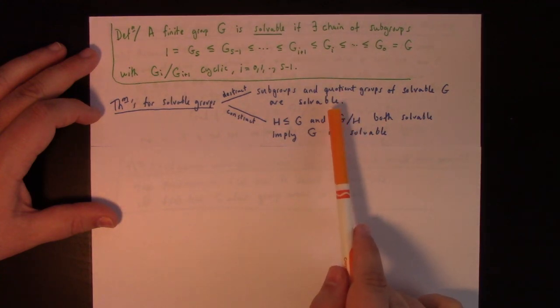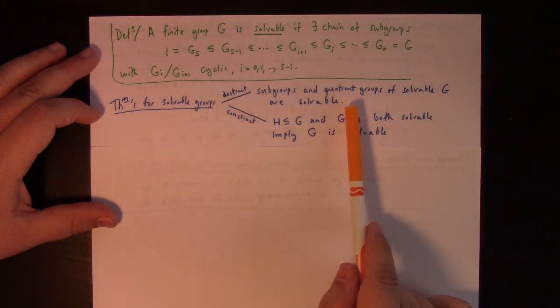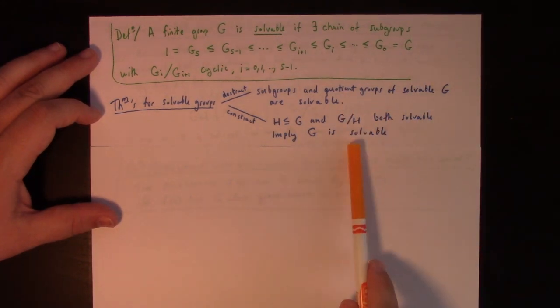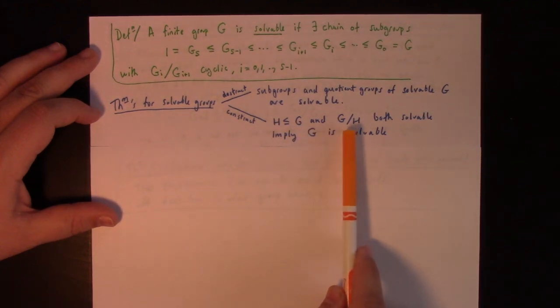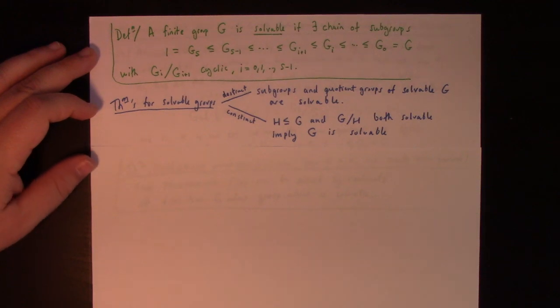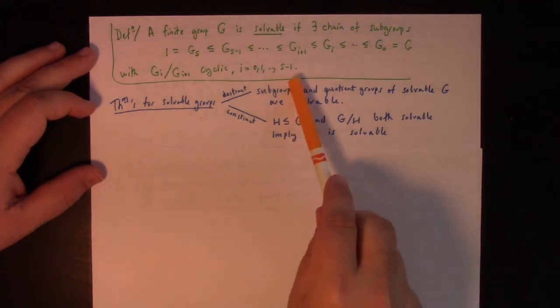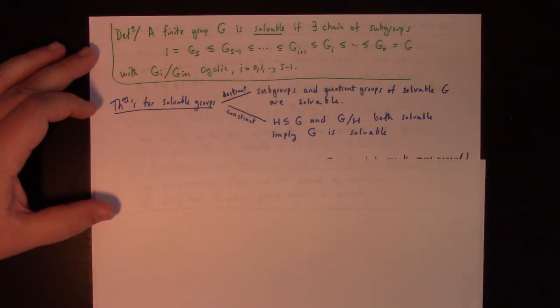So if the subgroup is solvable and the quotient is solvable, then that implies G is solvable. So solvable groups are a fairly nice property for groups. It behaves well, but these are the two central theorems for solvable groups.